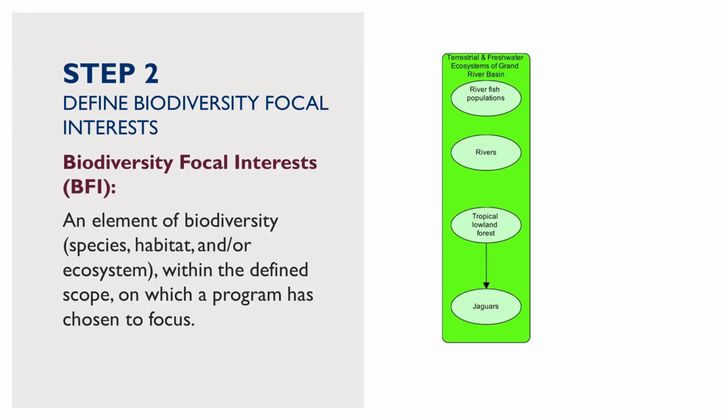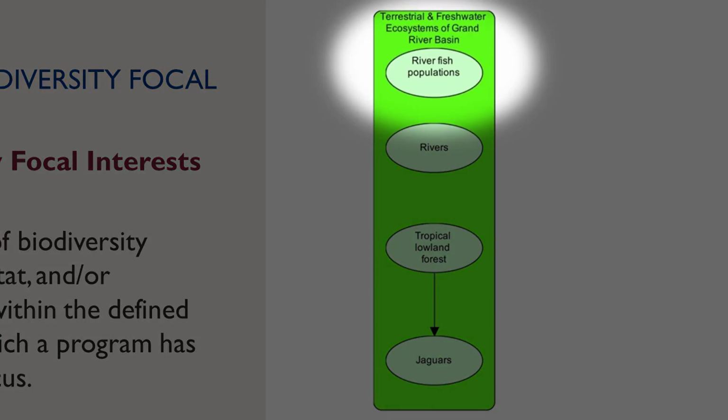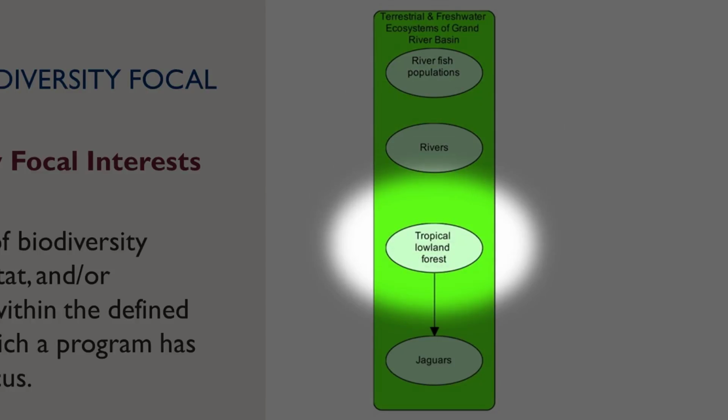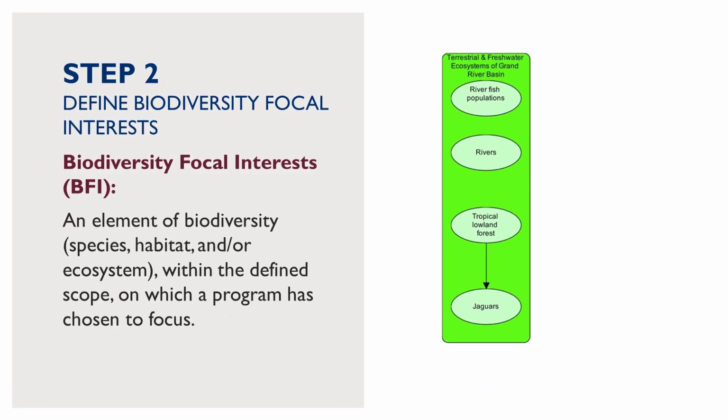To keep your efforts focused and manageable, you should ideally keep your number of biodiversity focal interests between 2 and 8. In the Grand River Basin, the example project design team chose river fish populations, rivers, tropical lowland forest, and jaguars as their biodiversity focal interests.